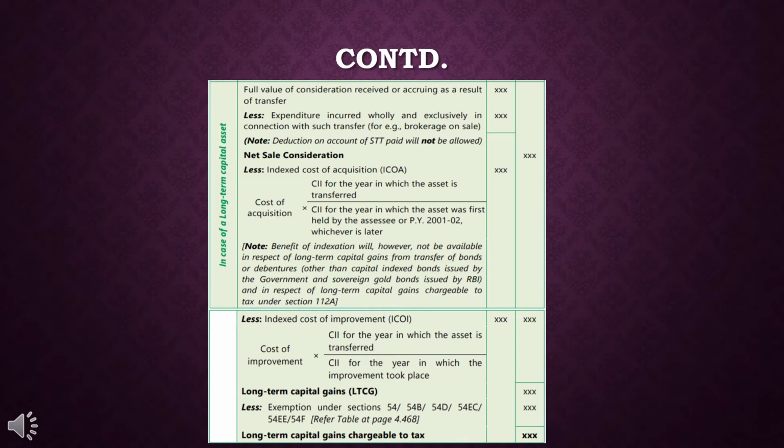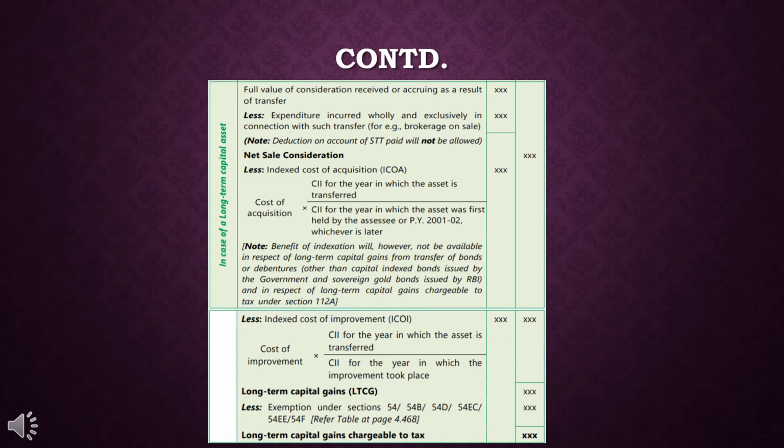Cost of acquisition into the cost of inflation index for the year in which the asset is transferred, upon the cost of inflation index for the year in which the asset was first held by the assessee, whichever is later. This is how we get the indexed cost of acquisition.